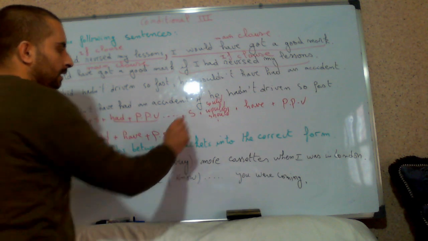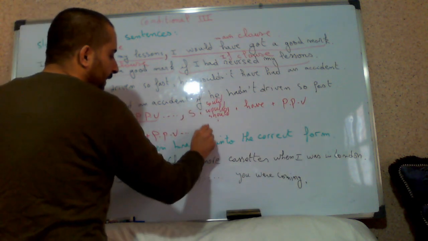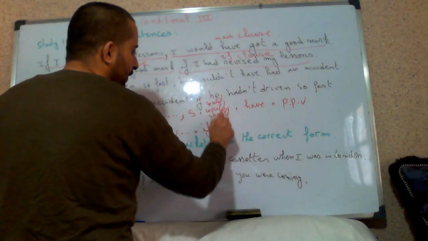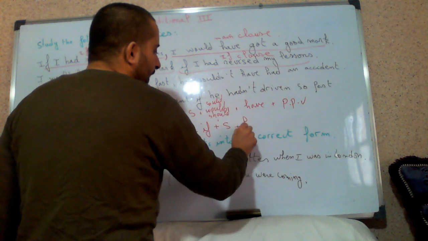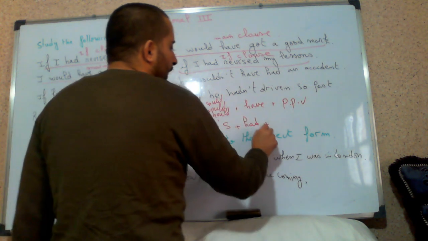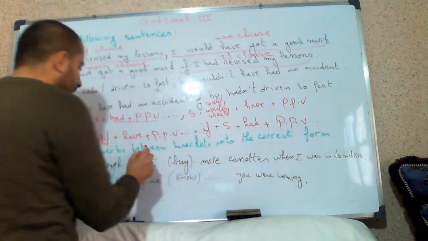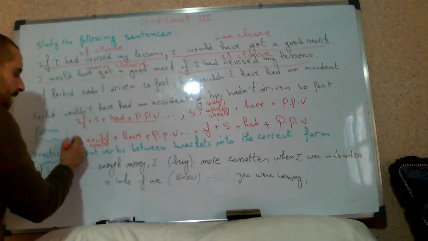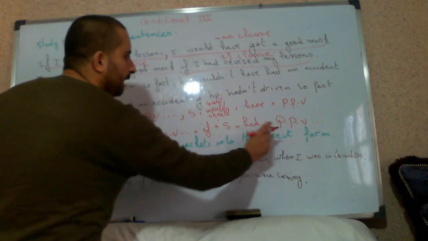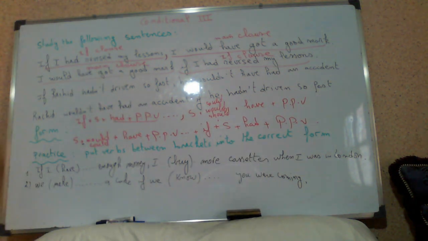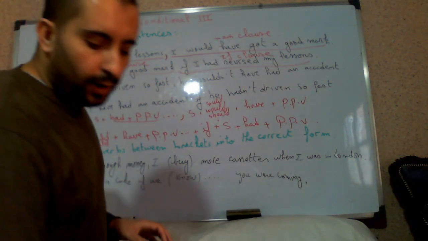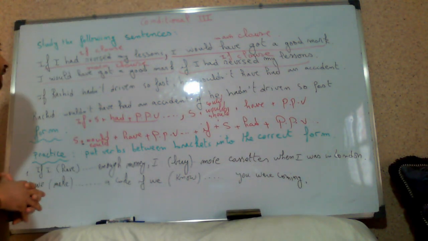Finish your clause, then plus if plus subject plus had plus past participle verb. This is, we start by what? By the main clause, and this is the if clause.